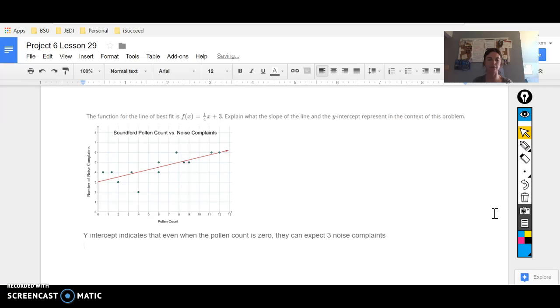The slope indicates that for each increase of 4 in the pollen count, they can expect 1 additional noise complaint.